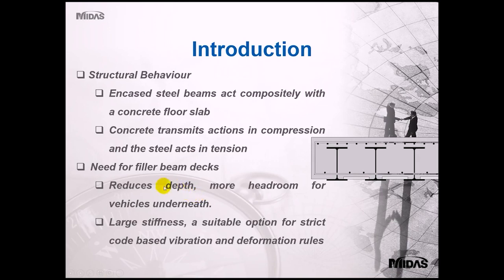So a few words about filler beam type of bridges. In this case, the steel is encased. The encased steel beams act compositely with the concrete floor slab. The concrete transmits actions in compression, whereas steel acts in tension.